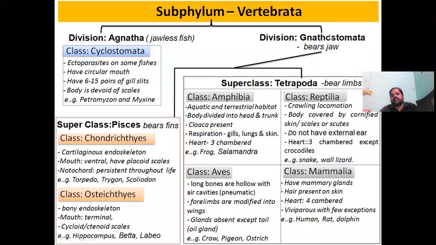Now we'll discuss the last class, Mammalia, under the superclass Tetrapoda. The characteristics are the presence of mammary glands, presence of hair on the skin, and a four-chambered heart. All the organisms belonging to Mammalia are viviparous except a few, and the examples are human, rat, dolphin,